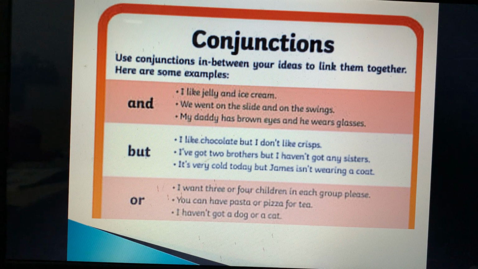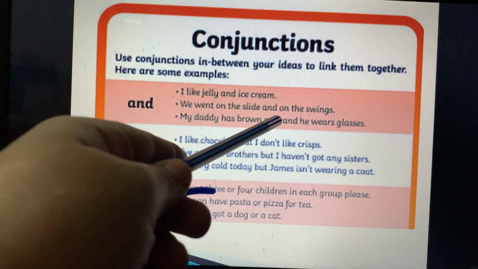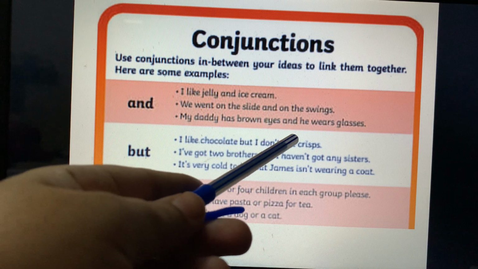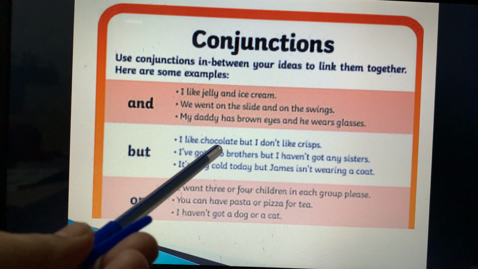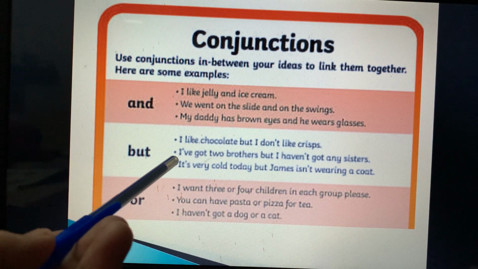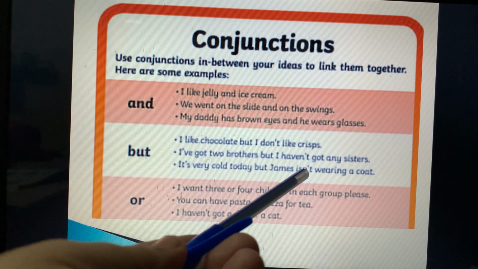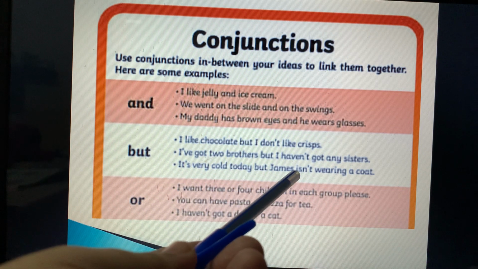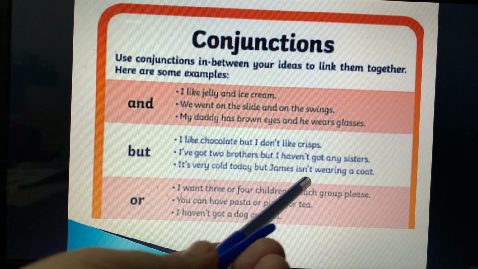And: I like jelly and ice cream. We went on the slide and on the wings. My daddy has brown eyes and he wears glasses. But is used when one is positive and other is negative. I like chocolate, but I do not like crisps. I have got two brothers, but I have not got any sister. It is very cold today, but James isn't wearing coat. Means it is cold, but James is not wearing coat.